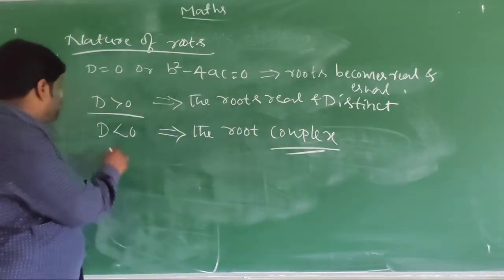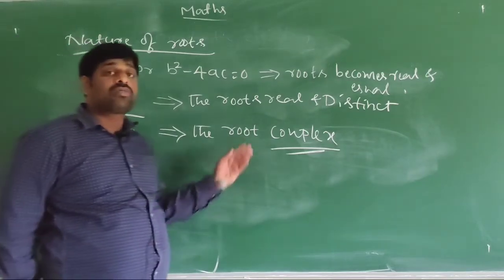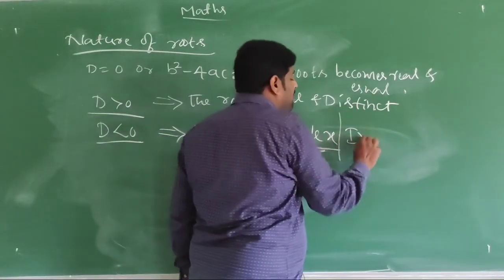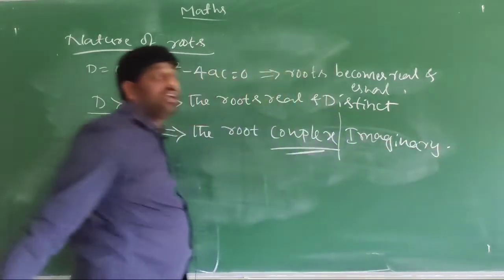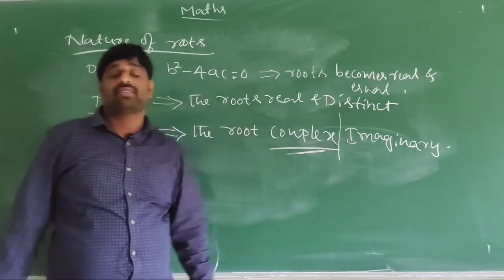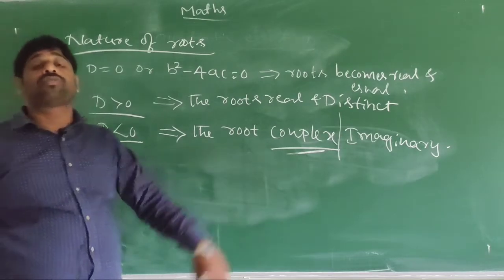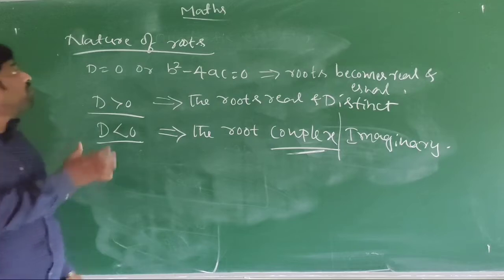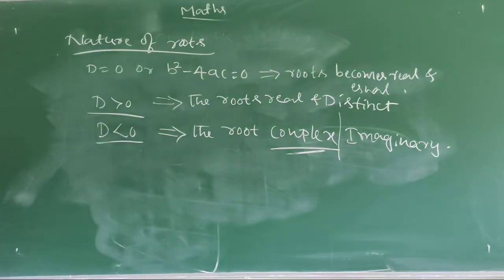Suppose if D is less than 0, the roots are complex or imaginary. If the roots are complex or imaginary, the plus or minus i form will come. Such type of roots are called complex or imaginary. So this is the concept of quadratic equation. Now we will move on to exercise 5.3.